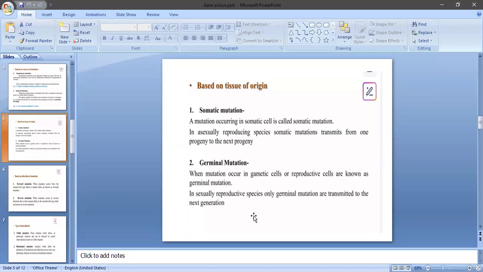What is meant by germinal mutations? When a mutation occurs in gametic cells, that is gametes or reproductive cells, it is known as a germinal mutation. The mutable genes are carried through the gametes, and when gametes unite during fertilization, the change is transmitted to the next generation and also to several generations. Such type of mutation is called germinal mutation. Is it clear?